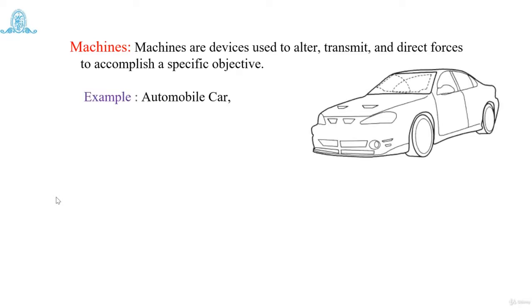What is meant by that? If we have an automobile car, what are we going to do with the car? With the help of a car, the objective of moving from one location to another location can be achieved.